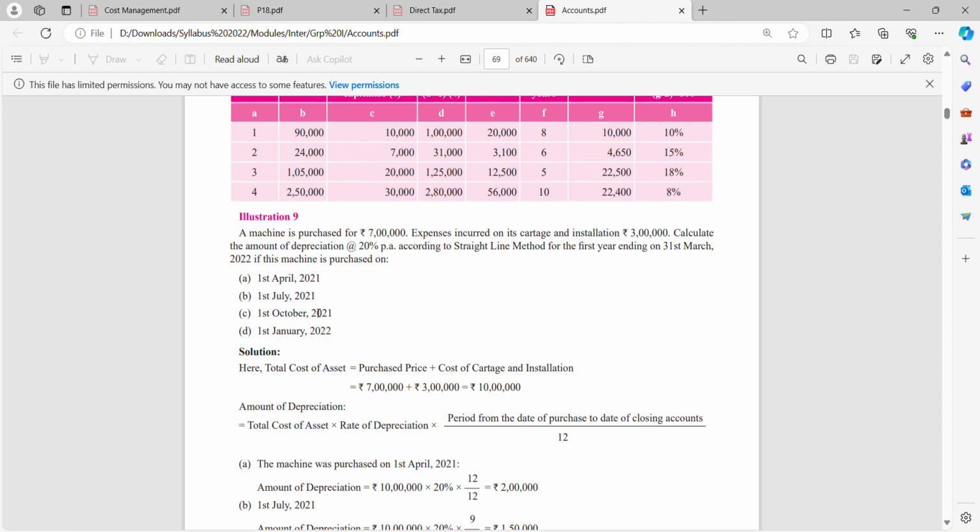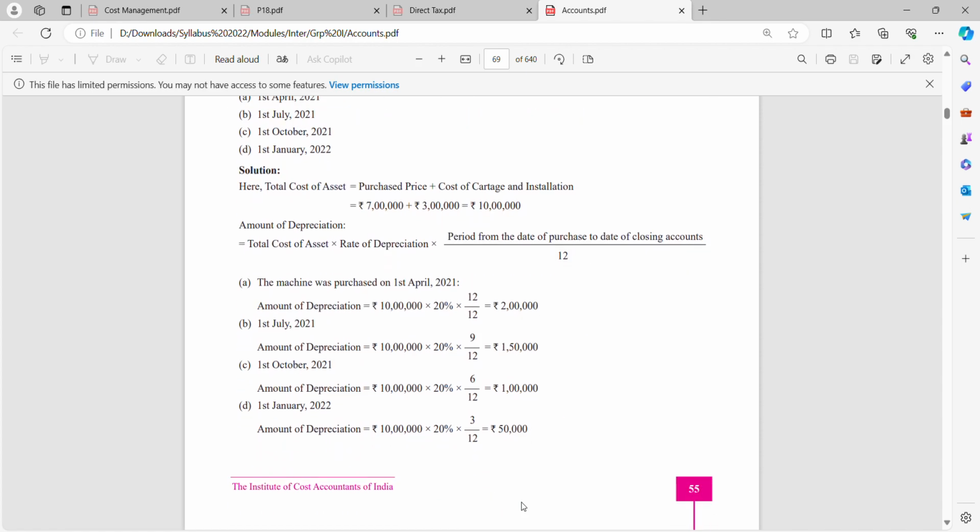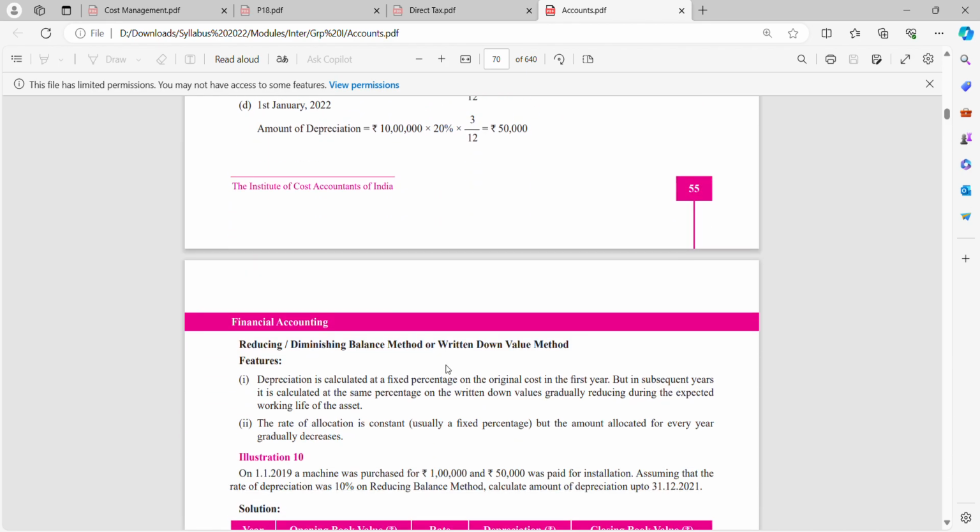If I start from April to March, it will be 12 months. So 10 lakhs into 20% into 12 by 12 months, I'll get 2 lakh as depreciation. Then everything else is the same, but July to March is 9 months, October to March is 6 months, and Jan to March is 3 months. So accordingly the period is changing, the rest is the same. You can go through this sum. We'll go for the next one.